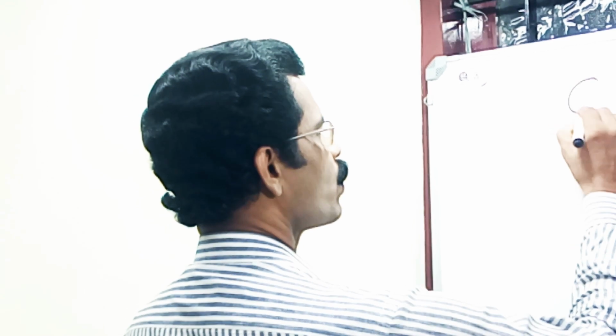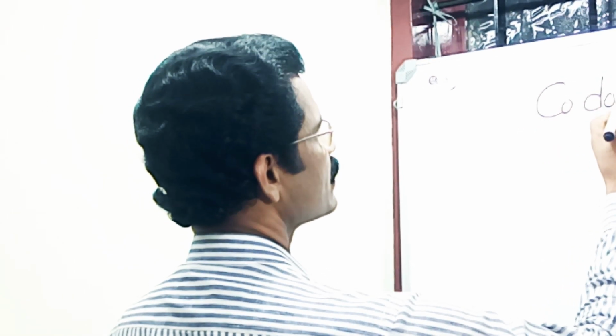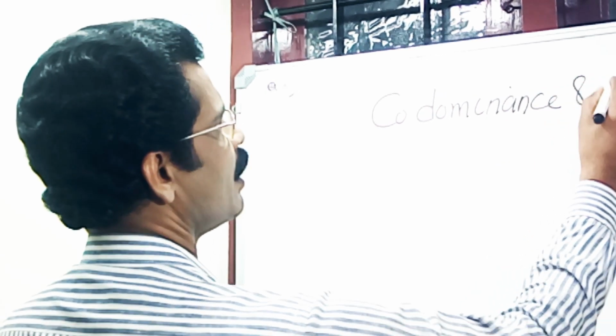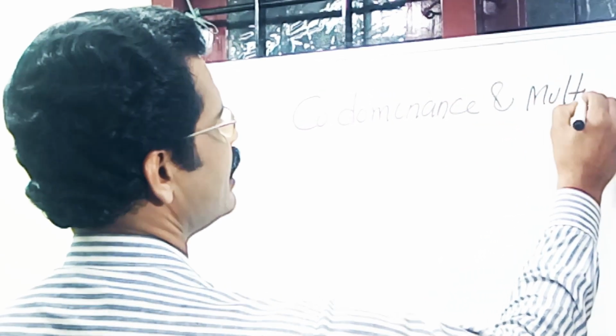Shall we start our class with another topic of genetics? Shall we move on? Okay. Today let us see codominance and multiple allelism. Codominance and multiple allelism.